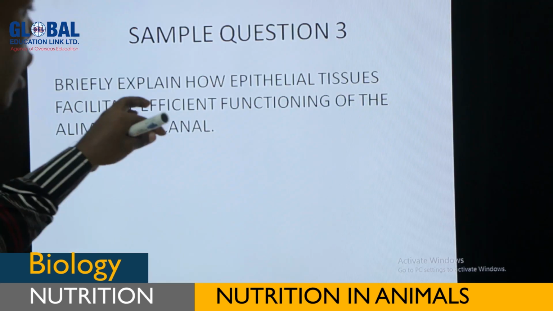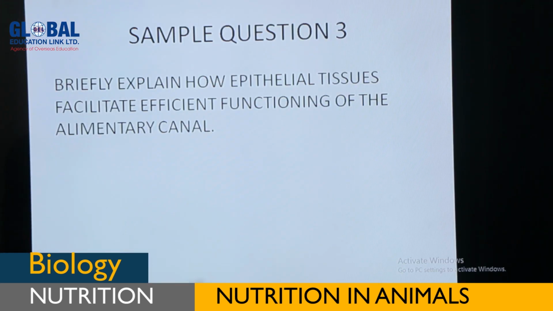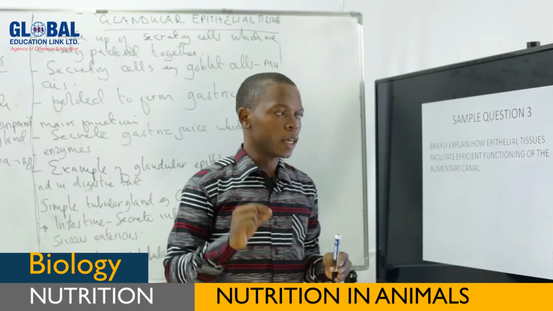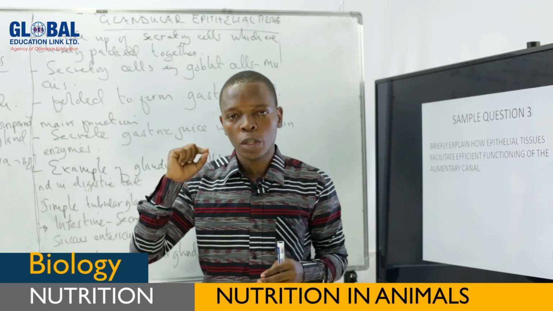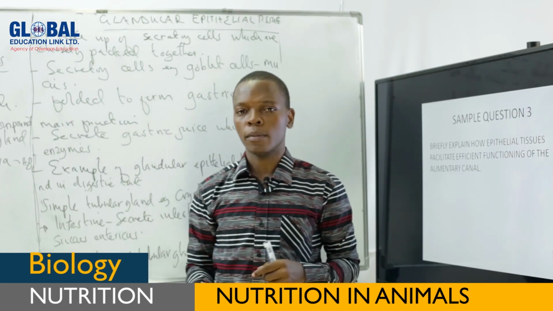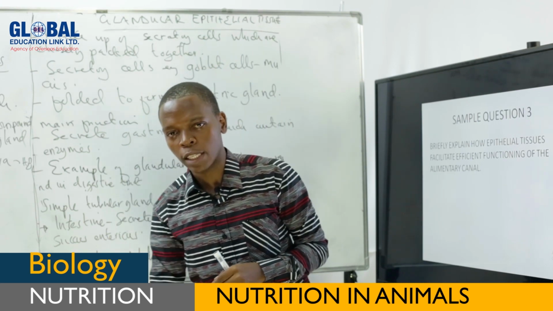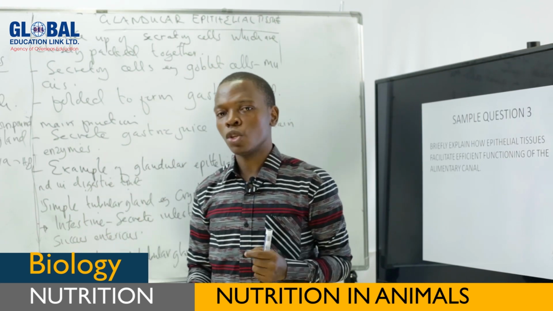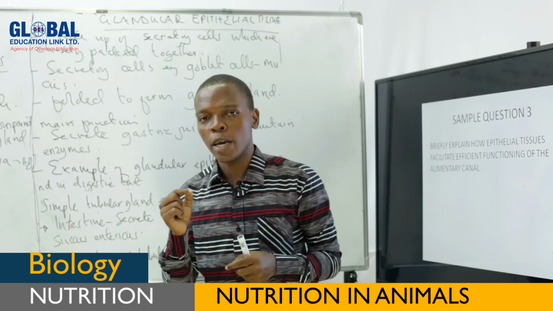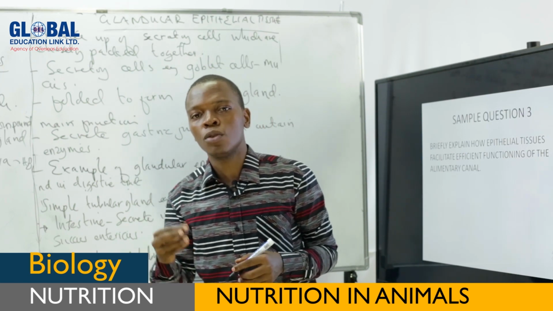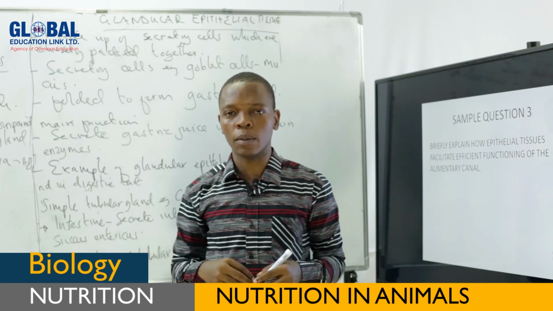The question needs you to explain how the epithelial tissues are adapted to the function they perform. First you need to know what are those epithelial tissues which are found in the digestive system. After knowing all of this, then you need to explain how they are adapted to the proper function of the digestive system.